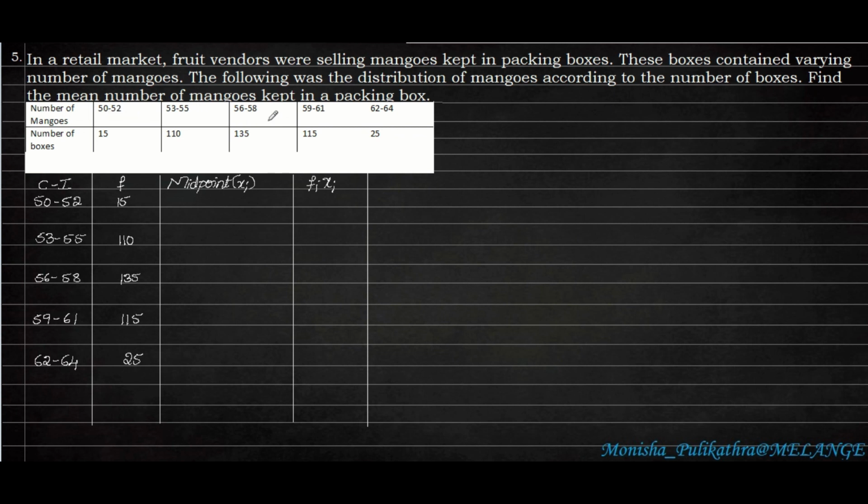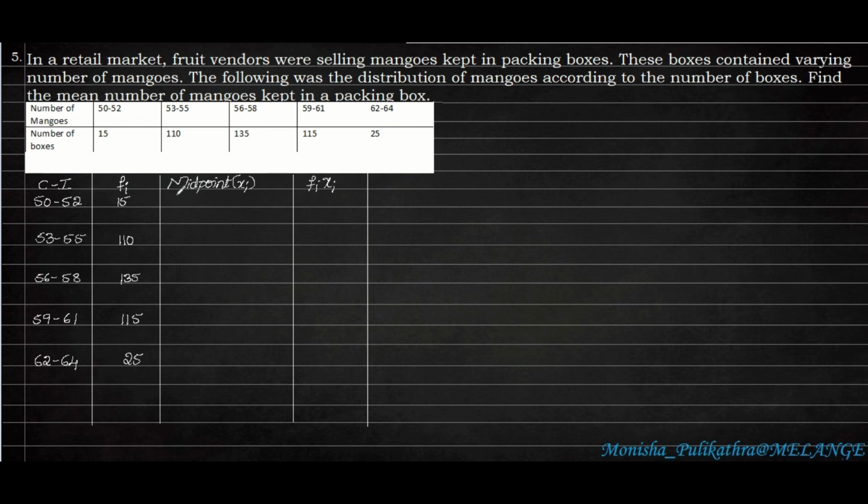Whichever column is given as grouped data is taken as the class interval. First is 50 to 52, next 53 to 55, next 56 to 58, 59 to 61 and 62 to 64. Next, the number of mangoes is taken as the frequency Fi: 15, 110, 135, 115 and 25. In the direct method, the third column is the midpoint Xi and the last column is Fi into Xi.